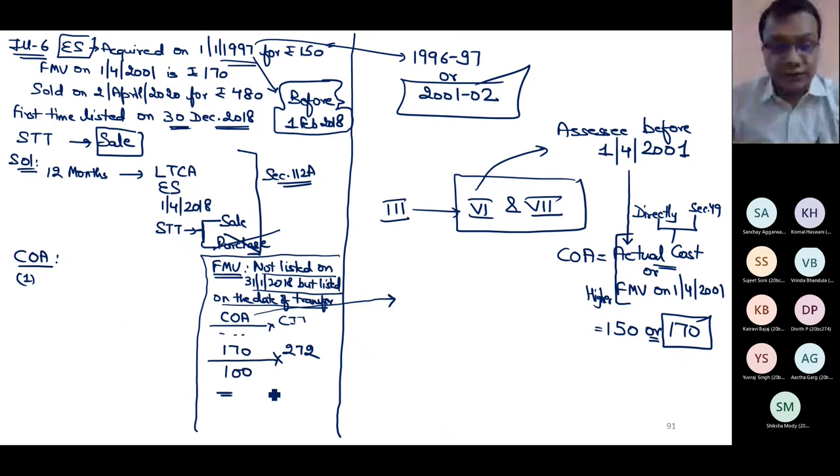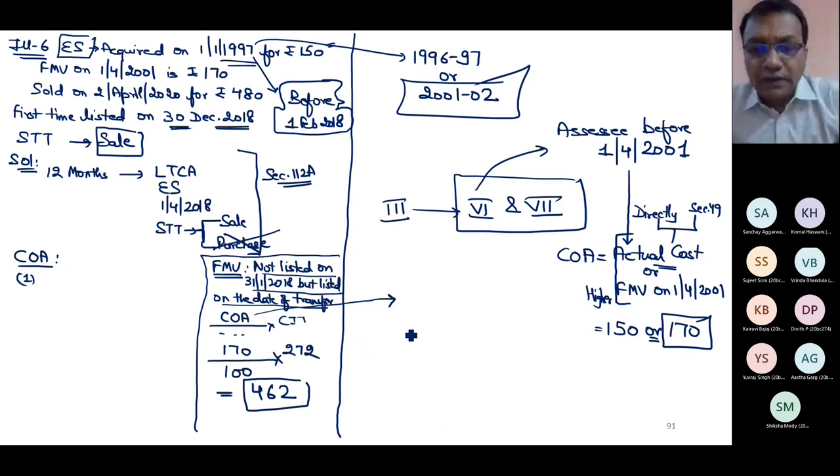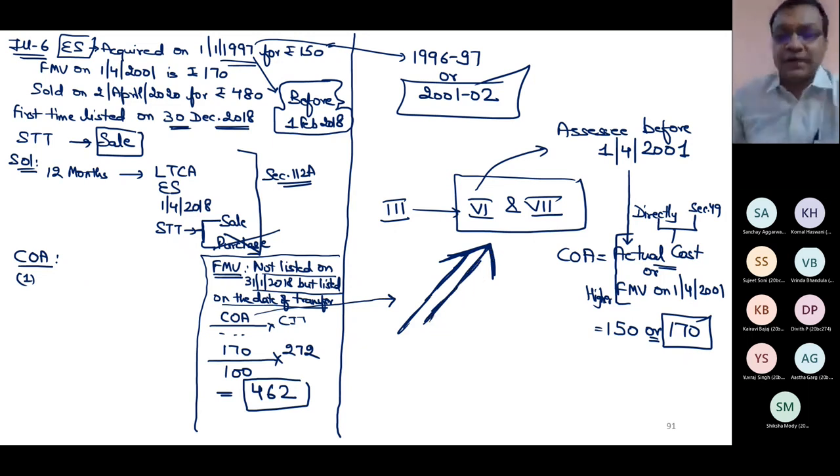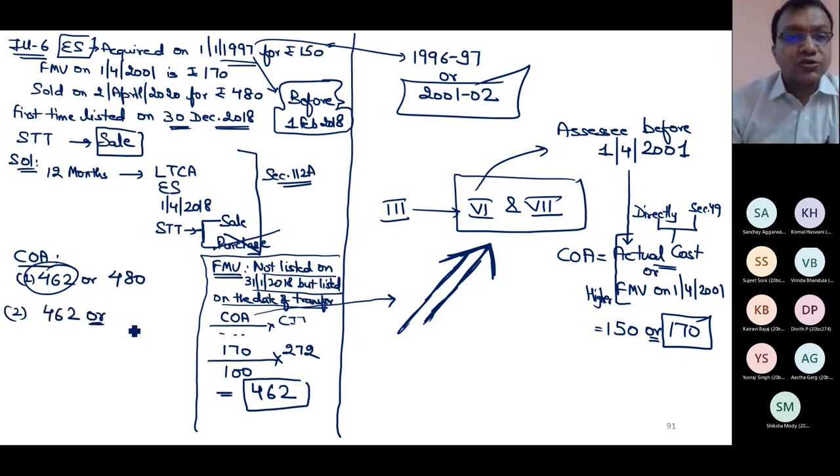462, I think. Yes, 462. Through this example, I wanted to show you how these concepts will be applied within category 3. I have shown how you will apply these concepts. Without application of category 6 and 7, category 3 cannot be answered in this example. 462 is the fair market value. Now it's easy. 462 or sale, lower. Step 2, lower or actual cost of acquisition, higher. 462. Capital gain, very simple.